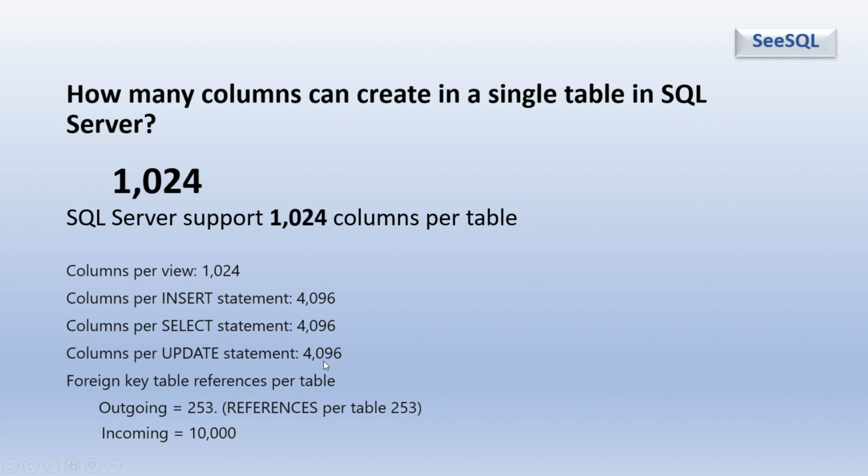Columns for update statement is a maximum of 4096. Also, foreign key table references per table is 253. That is, outgoing is 253. Then incoming is 10,000. One table can be referenced by 10,000 other tables.